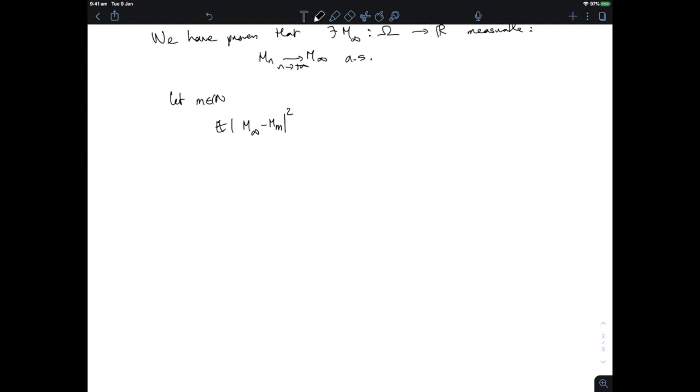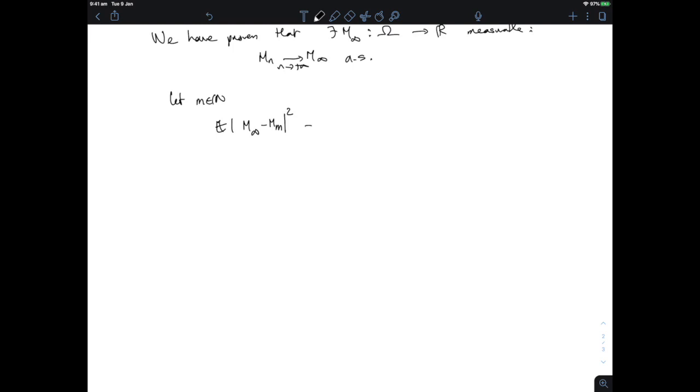Now I'm going to show that this goes to 0 as little m goes to infinity. Now, this may be infinite, but of course, if I show that this is less or equal than something finite, then it will have to be finite. In particular, my m infinity would have to be in L2.